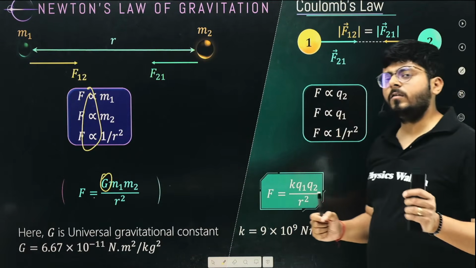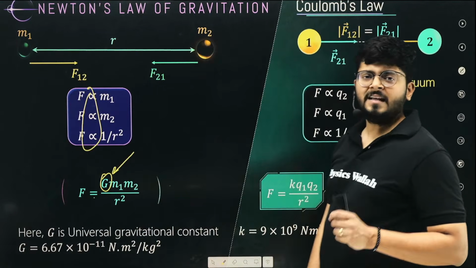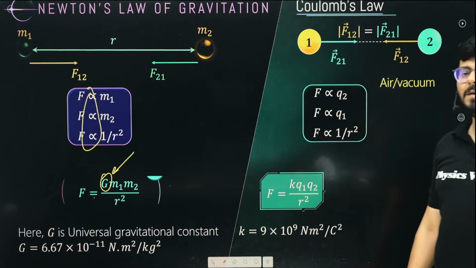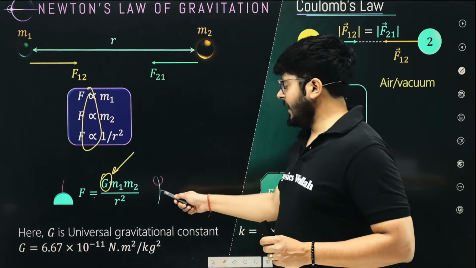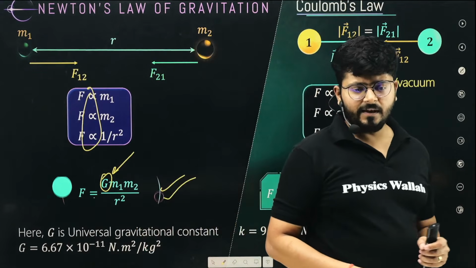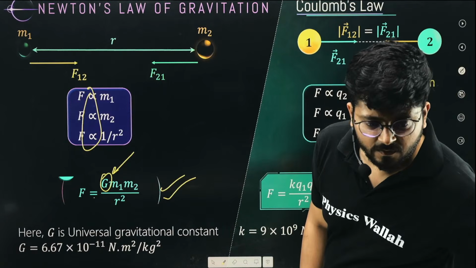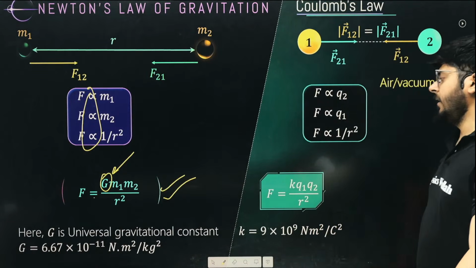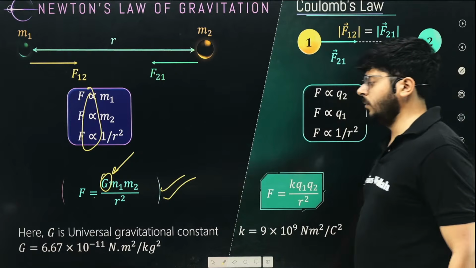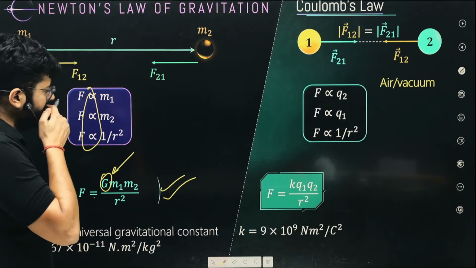There are not many universal constants in physics. This is called the universal constant of gravitation. It is F equals G times m1 m2 over r square. F equals G times m1 m2 over r square. I hope it is making some sense, right? Very good, Satyam. Alright. So F equals G times m1 m2 over r square. This is Newton's law. I hope the idea is very, very clear, right?